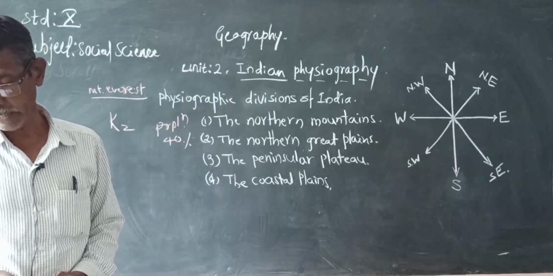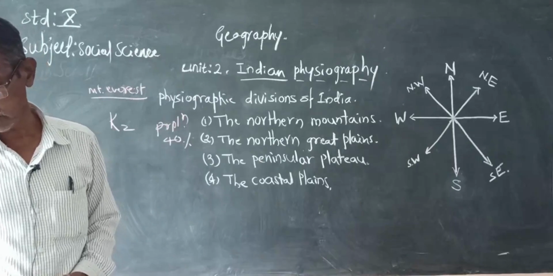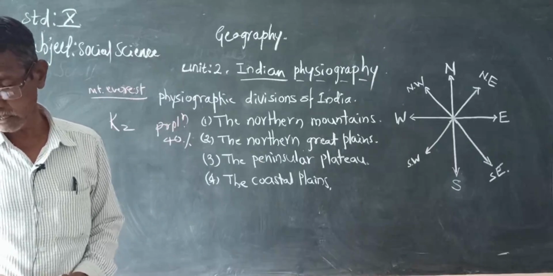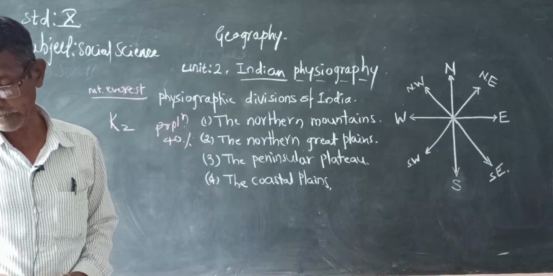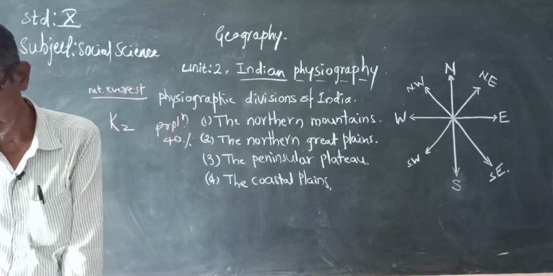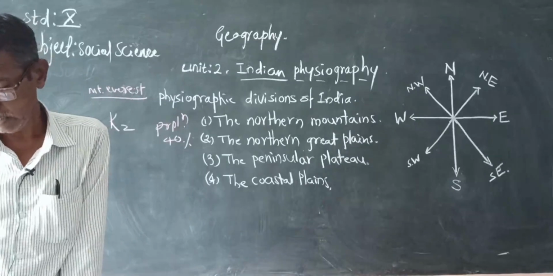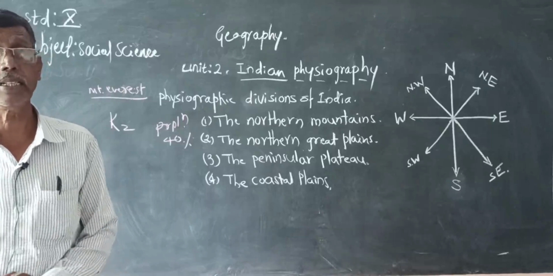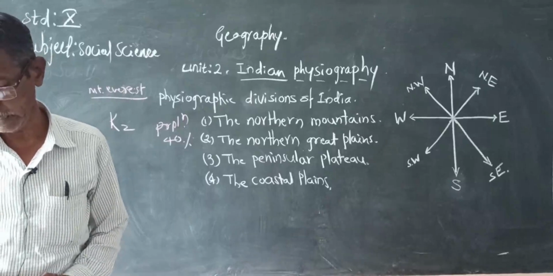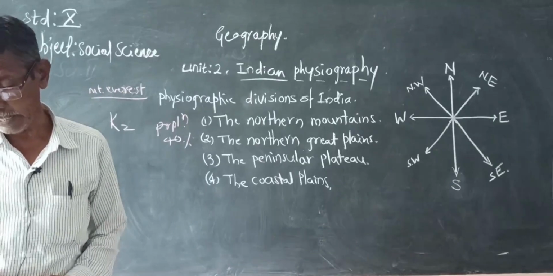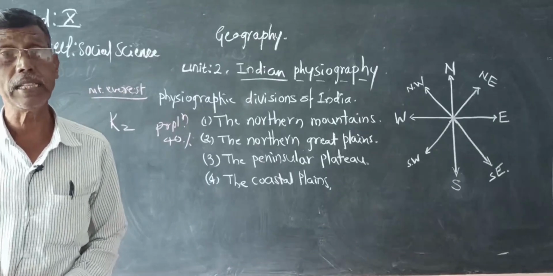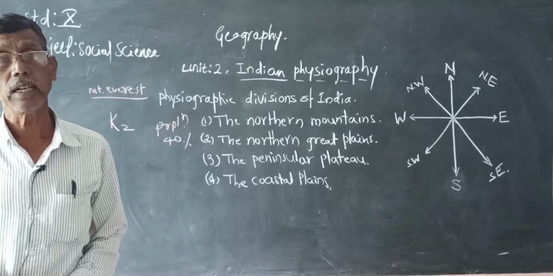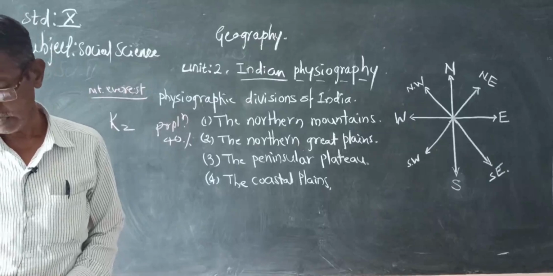They lie on the northwestern side. Guru Shikhar, its height is 1772 meters, is the highest peak on the Abu Hills on the Aravalli range.